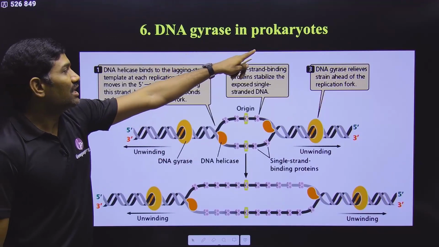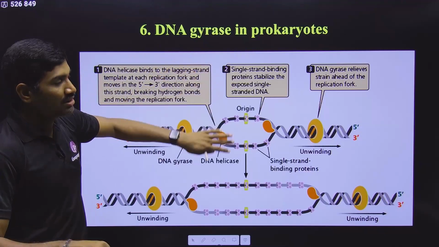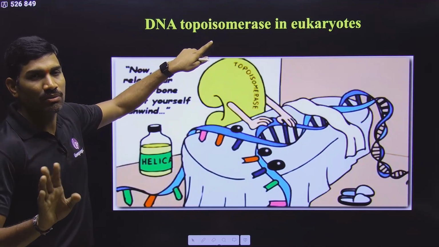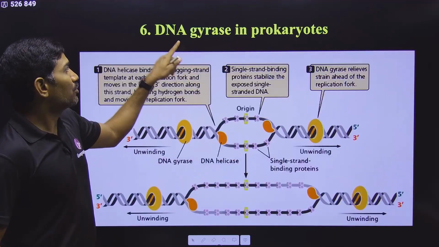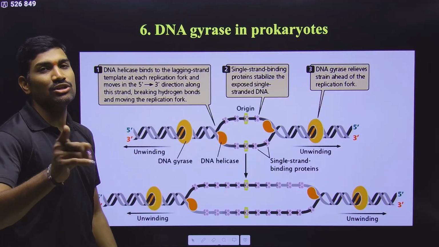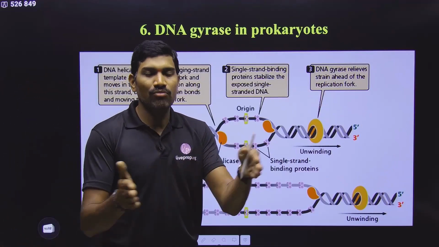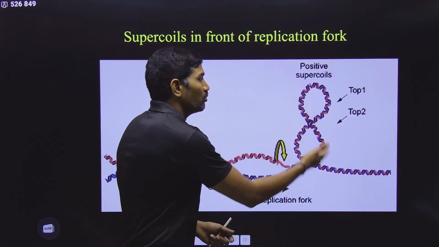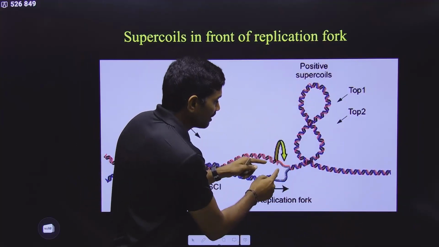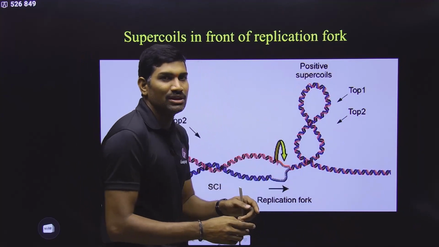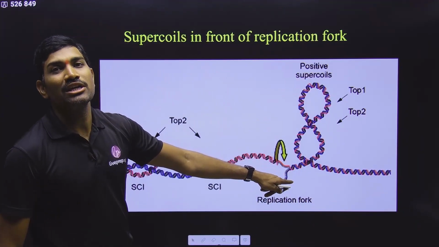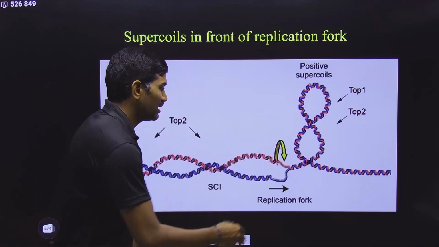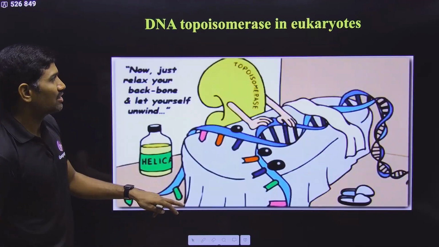And please remember, in the case of prokaryotes it is called DNA gyrase. In the case of eukaryotes it is called topoisomerase. But topoisomerase you don't need to remember, because we don't want eukaryote information, but prokaryote information is important. So DNA gyrase function you please remember. Helicase helps in separation of both the strands, and gyrase helps in releasing or removing supercoils that are formed just in front of the replication fork. At this opening you are observing a Y-shaped fork, and this is called a replication fork. It is a small portion where DNA replication is continuing like this, very clearly mentioned in NCERT also.